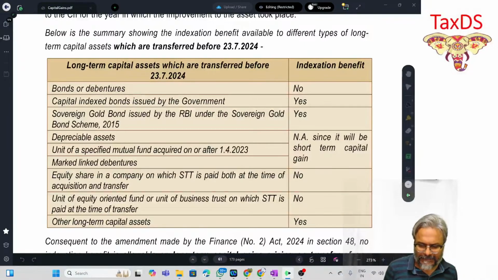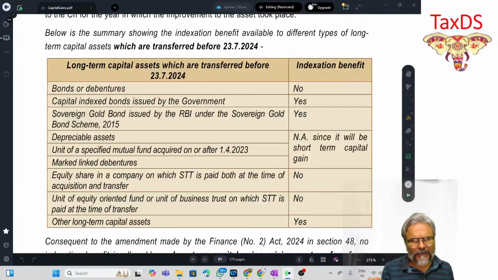The summary showing the indexation benefit available to different types of long-term capital asset which are transferred before 23rd July 2024. And what is that? Bonds or debentures? No indexation. Capital index bonds issued by the government? Yes, it is. Sovereign gold bond? Yes, it is. Depreciable asset, primarily. Market linked debentures? No indexation. Equity shares in a company on which STT has been paid both at the time of acquisition as well as at the time of transfer? No indexation.